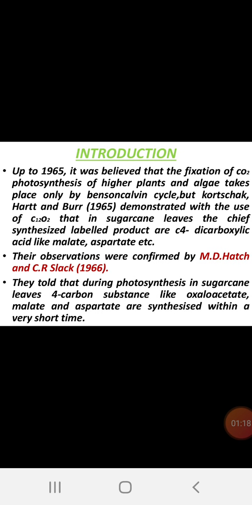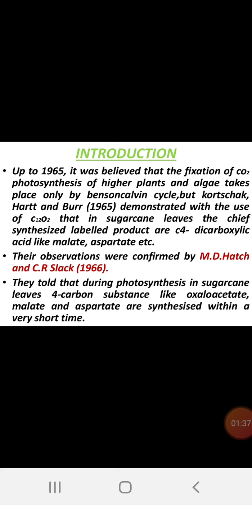Up to 1965, it was believed that the fixation of carbon dioxide in photosynthesis of higher plants and algae, and in lower plants also, takes place by the Benson and Calvin cycle. It is the Calvin cycle, simply called the C3 cycle.